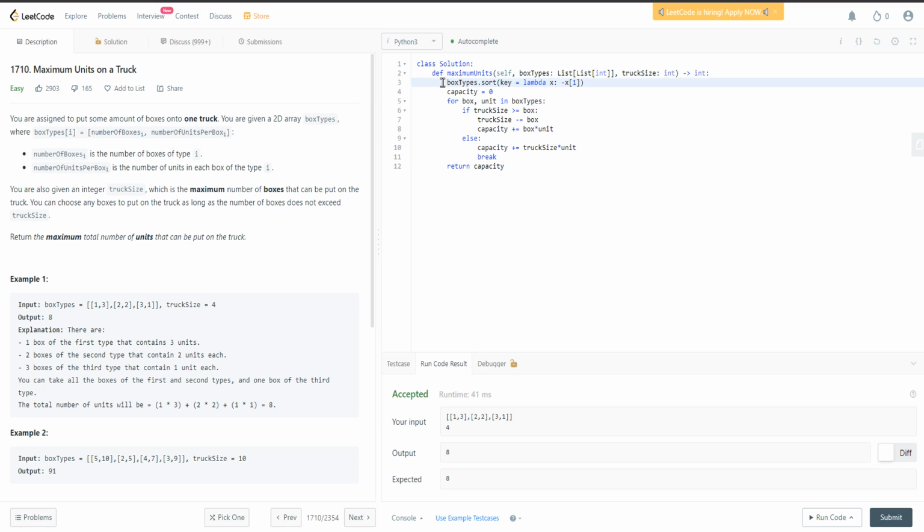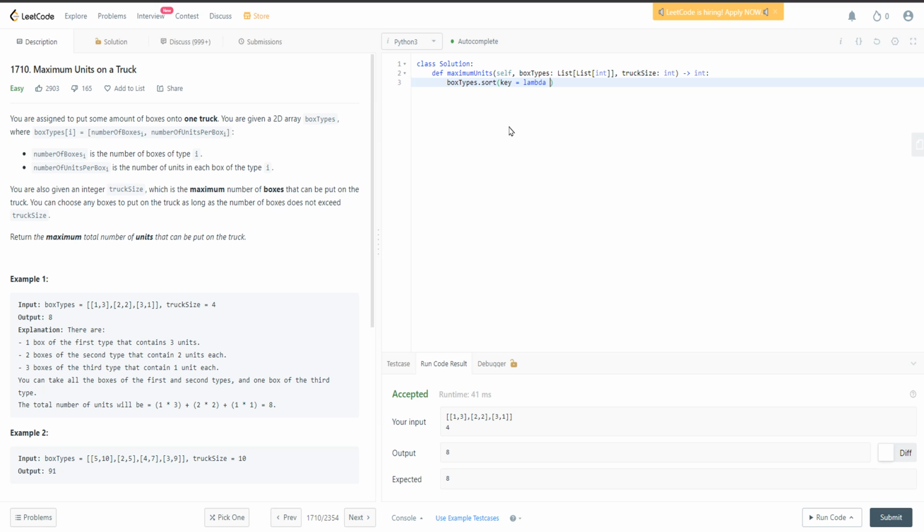First, because this is a list, we can use the sort function, and this sort function can make sure our box sizes go from the biggest to the smallest, because we want to reach the max capacity. So we choose the biggest box first, from the left side to the right side. Then that means we will pick the bigger box first, and here we use the key equal to